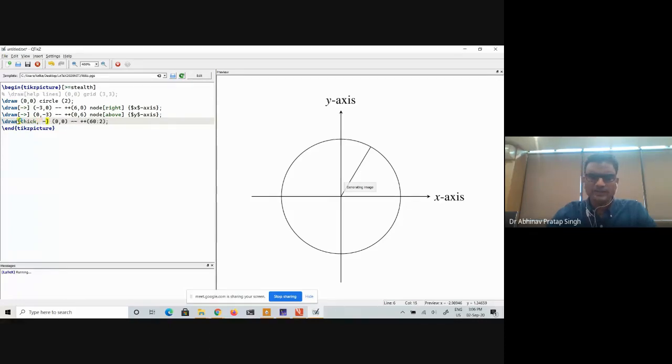I want to make it a vector, so I will add an arrowhead. And I want to make it gray. I will type gray. Now you see that it has appeared as gray.